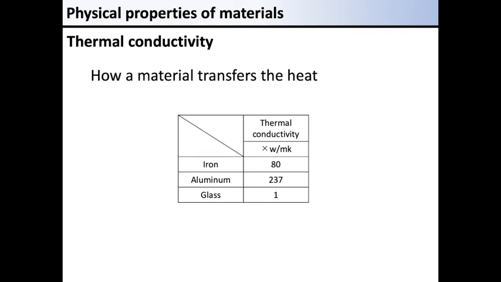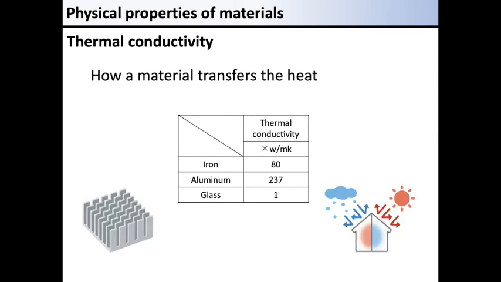Thermal conductivity determines the speed of heat transfer, how a material transfers the heat. It is taken into account when a material needs to be cooled or kept warm. For example, components that require cooling, such as heat sink, should have a higher thermal conductivity. Some examples of thermal conductivity are listed here.